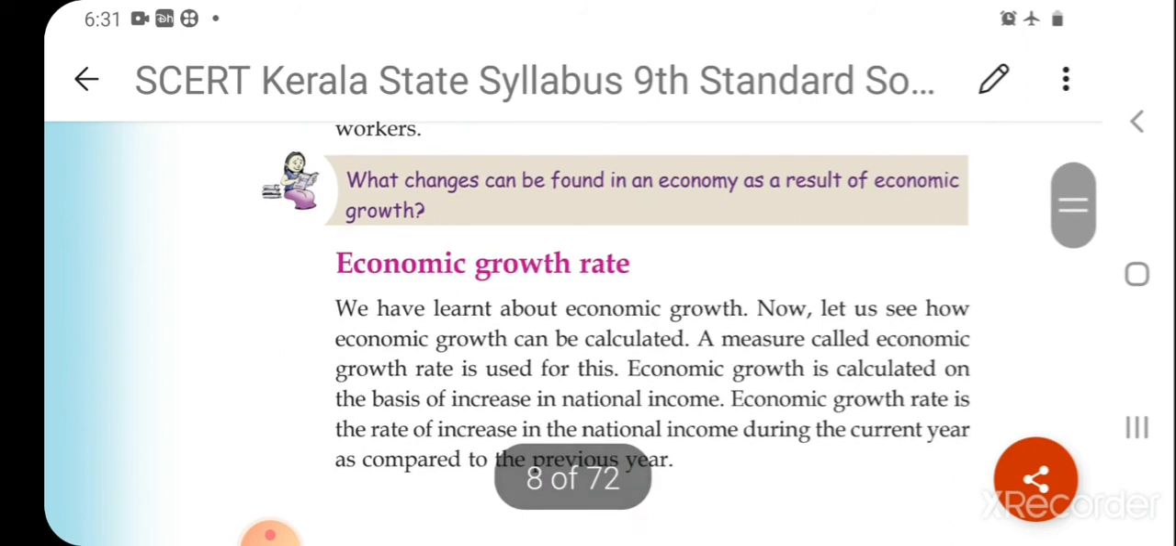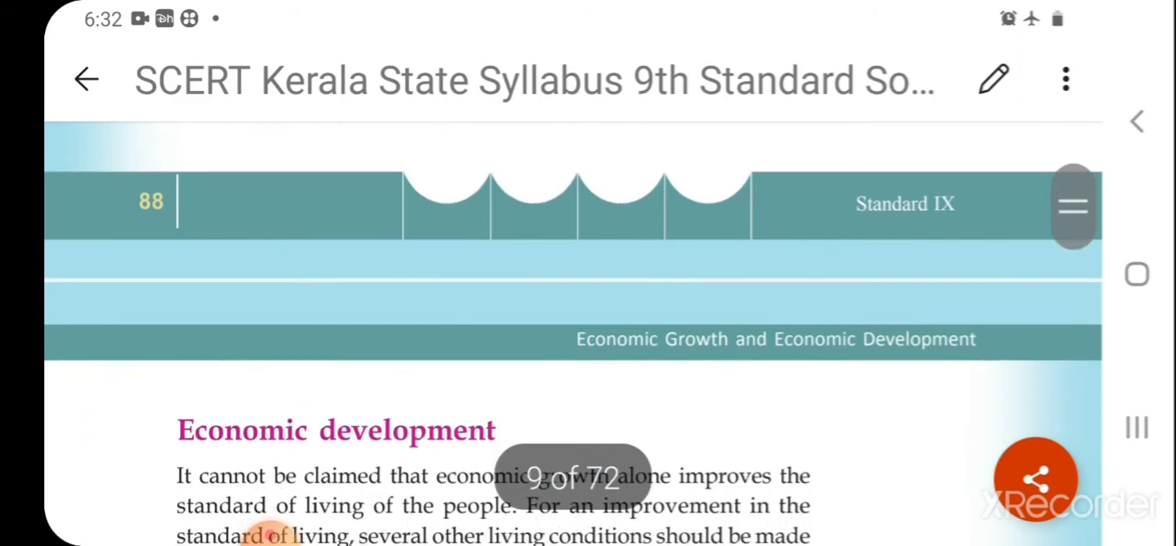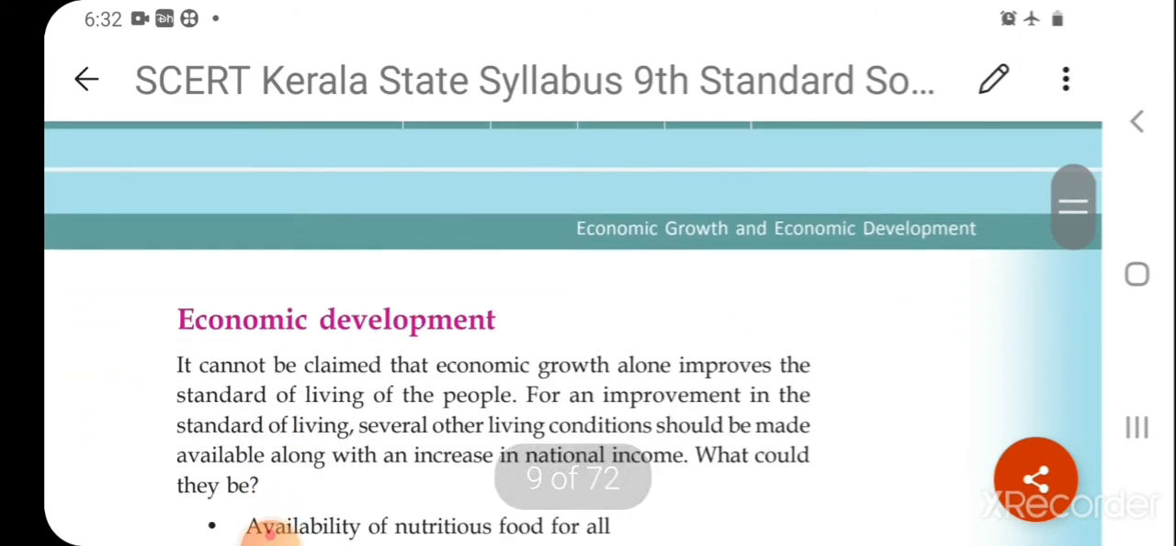We can measure the economic growth rate. How? Economic growth is calculated on the basis of the increase in national income. Economic growth rate is the rate of increase in the national income during the current year as compared to the previous year. Here we are comparing the national income of the current year with that of the previous year. If the income is increased, that shows the economic growth of a country. Next, we are going to study the economic development of the country.